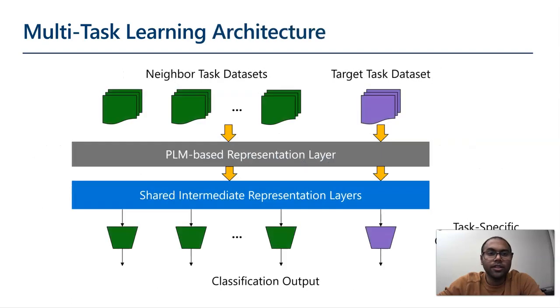Based on this intuition, we design a simple hard parameter sharing based multitask learning architecture. Here we can see that the neighboring task and the target task text passes through a pre-trained language model based representation layer, followed by shared intermediate representation layers with task specific classification heads. When we train all these tasks concurrently, we hypothesize that we will observe gains over the target task as opposed to training the target task alone on this architecture.